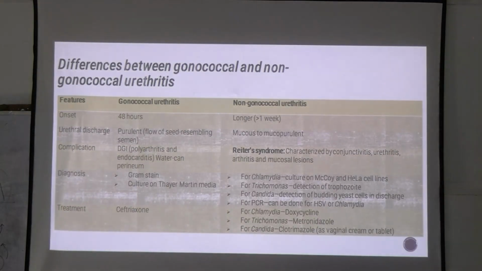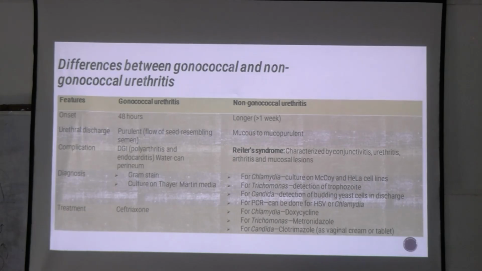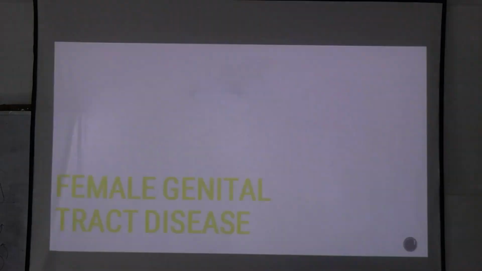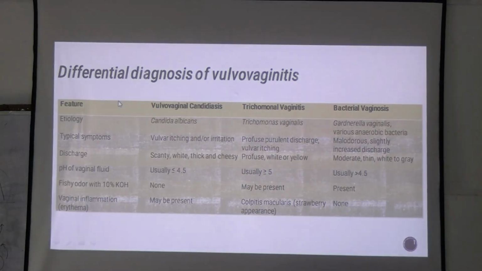Trichomonas vaginalis, I told you, you will see the trophozoites in the samples. Similarly, in urethritis because of trichomonas, in the urine sample you will see the trophozoites. Tuberculosis, anorectal lesions, you know what the causative organisms are. These are warts that you can see because of HPV. And vulvovaginitis we were discussing. I told you there could be Candida albicans or Trichomonas vaginalis or bacterial vaginosis.